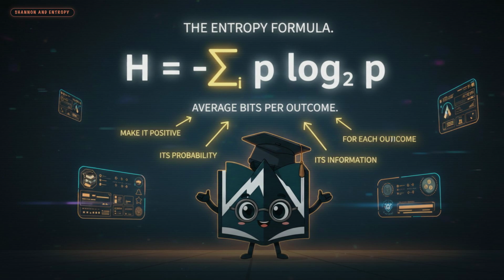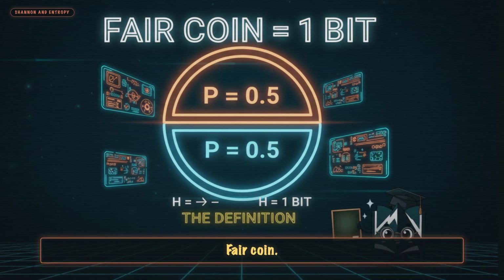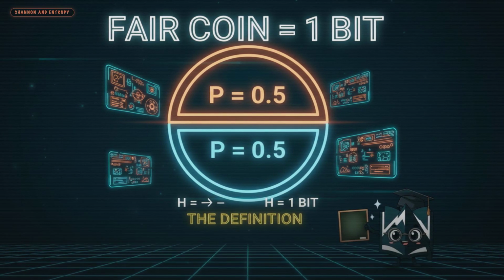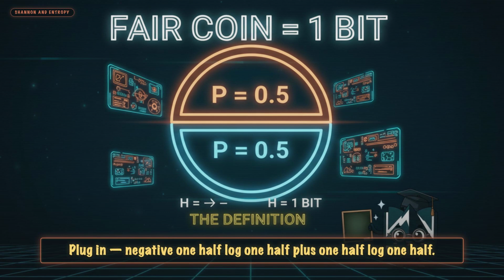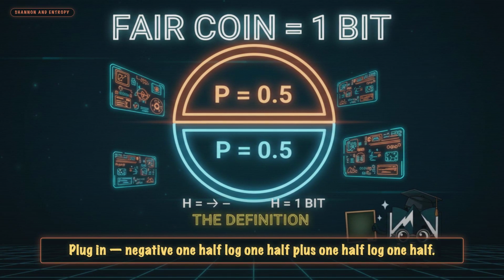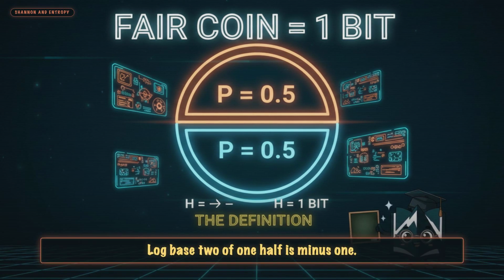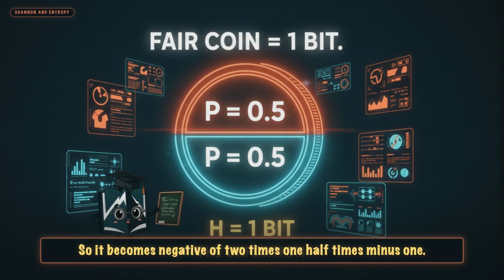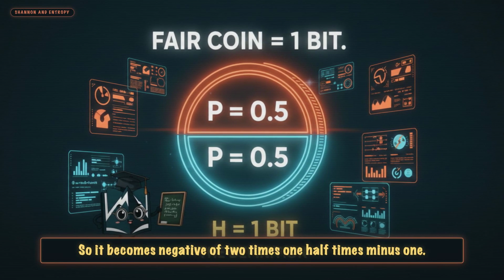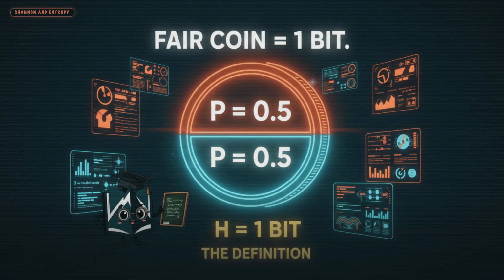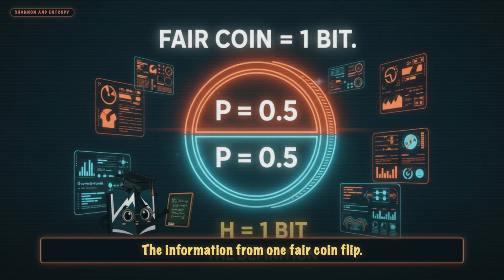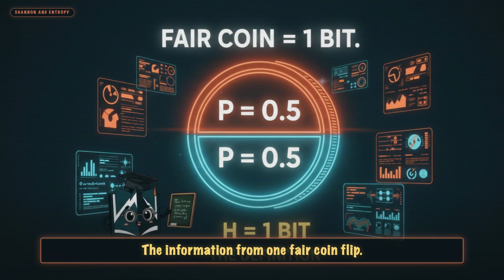That's it. The canonical anchor: a fair coin, 2 outcomes, each with probability 1/2. Plug in negative 1/2 log 1/2 plus 1/2 log 1/2. Log base 2 of 1/2 is -1, so it becomes negative of 2 times 1/2 times -1, which equals 1, exactly 1 bit. That's the definition of a bit, the information from one fair coin flip.